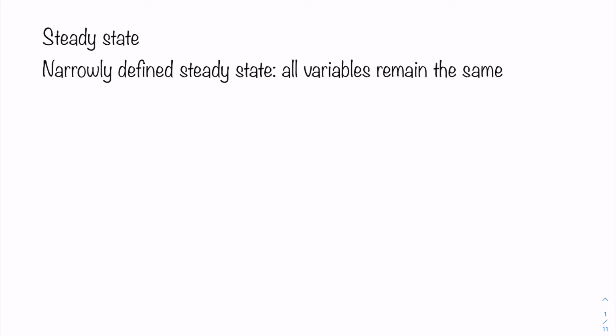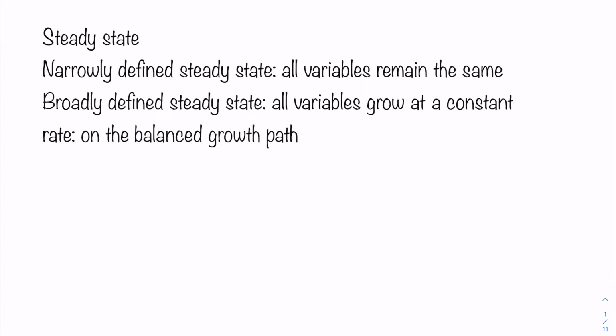In the model that we introduced earlier, we allow population growth. When there is population growth, it means that at least the population is not the same over time. So in fact, we are adopting another concept, which is called the broadly defined steady state. We say that for the broadly defined steady state, all the variables grow at a constant rate, which we call the balanced growth path.